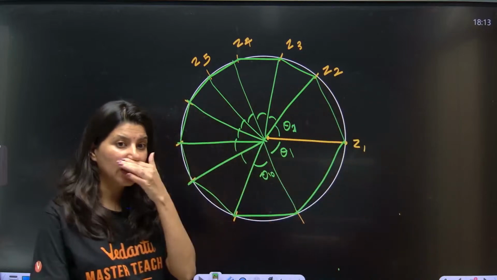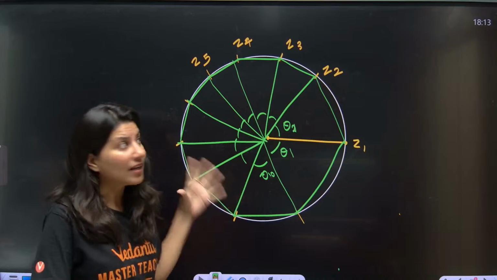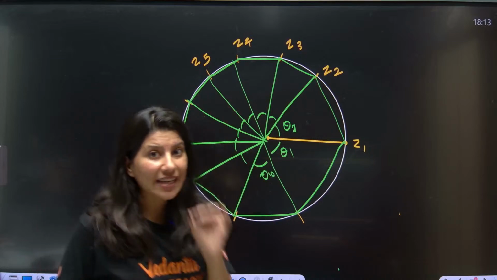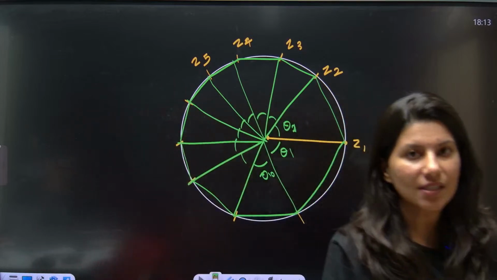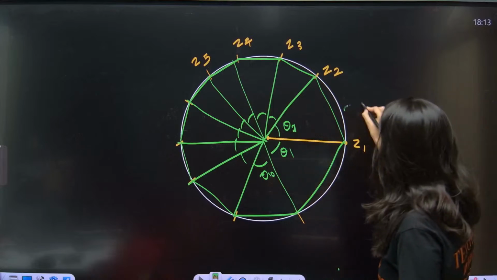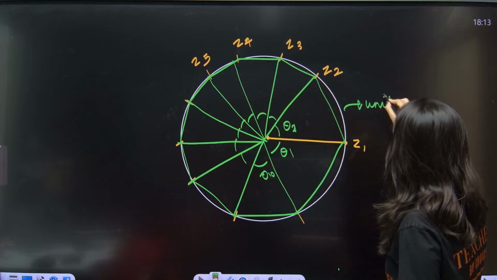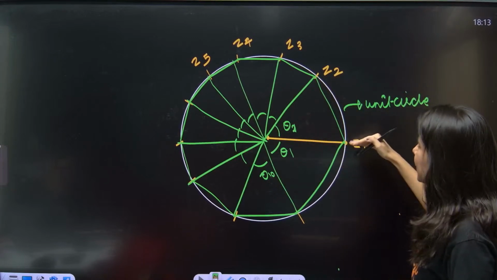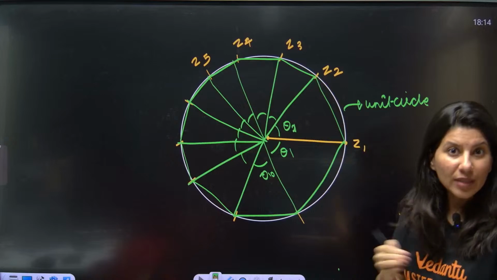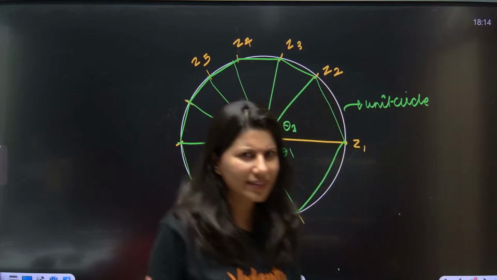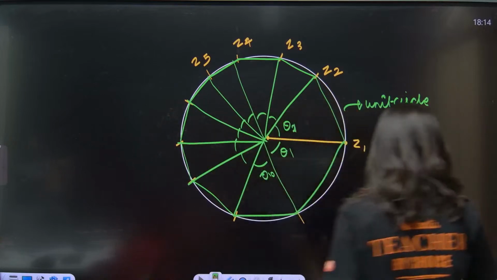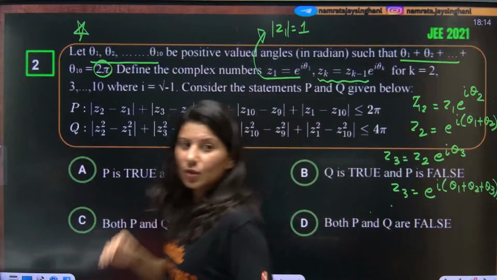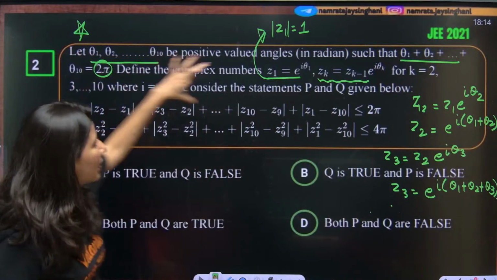Now I think you all are aware that all the 10 complex numbers are lying on a circle and specifically on a unit circle. So z2 will become e power iota theta 1 plus theta 2. Now I think it is making sense. Now tell me one thing, what they are asking. So now we have only decoded the question part.